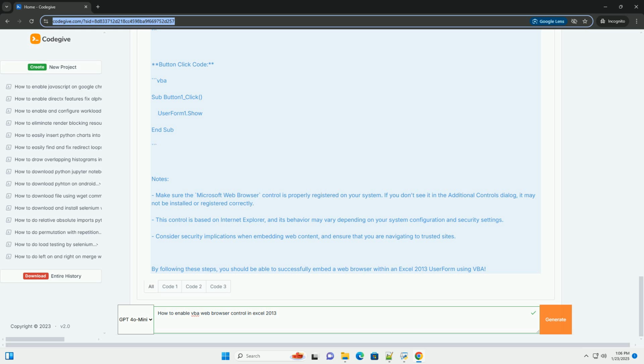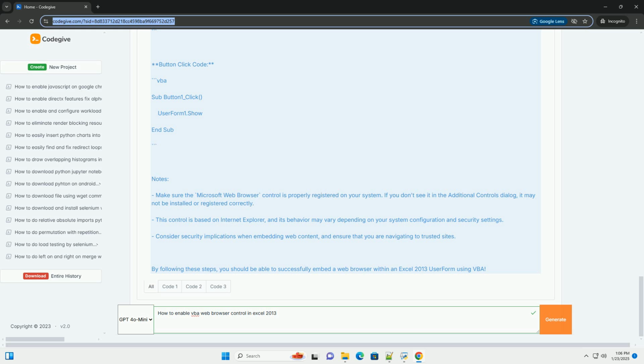Step 3. Add the web browser control. 1. In the user form window, right-click on the toolbox. If the toolbox isn't visible, click View, Toolbox. 2. Click Additional Controls. You may need to right-click on the toolbox again if it doesn't show. 3. In the list that appears, scroll down and find Microsoft Web Browser. Check it and click OK. 4. You will now see the web browser control in the toolbox. Click on it and draw it on your user form.